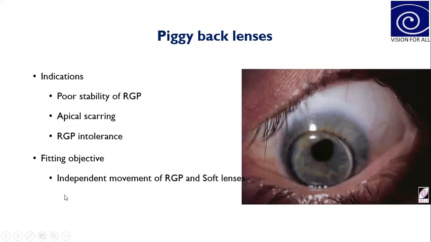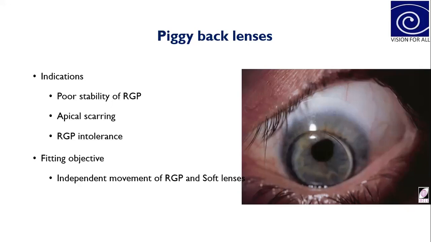The fitting objective of this piggyback lens is that both lenses, RGP and soft lenses, should have independent movement. So when you fit somebody with piggyback lenses, you have to fit two lenses. First, you put the soft contact lenses, do the fitting assessment and get an optimal fit, and then remove the soft contact lenses. Then you insert the RGP lenses and fit them until you get an ideal fit, and then remove the RGP lenses and insert the RGP lenses over the soft contact lenses.